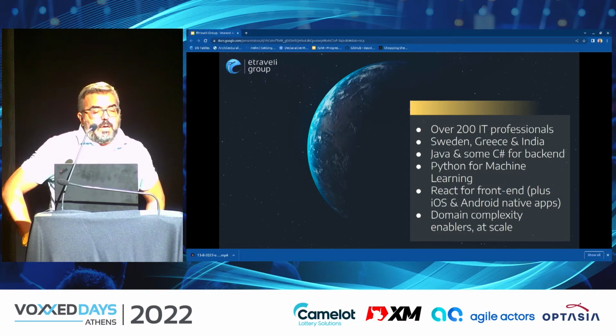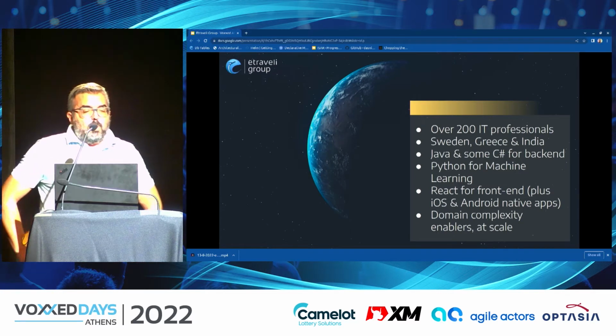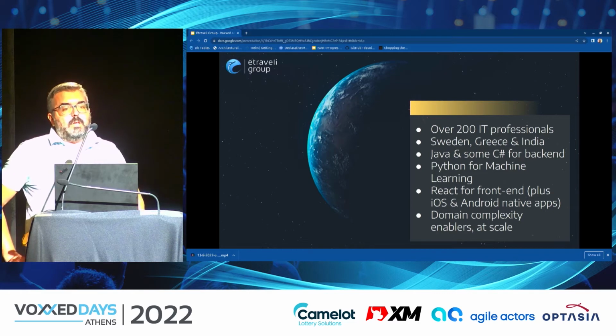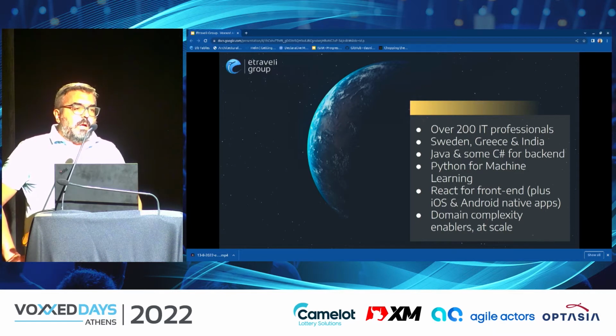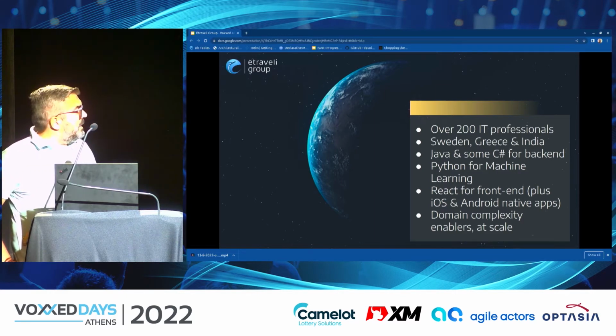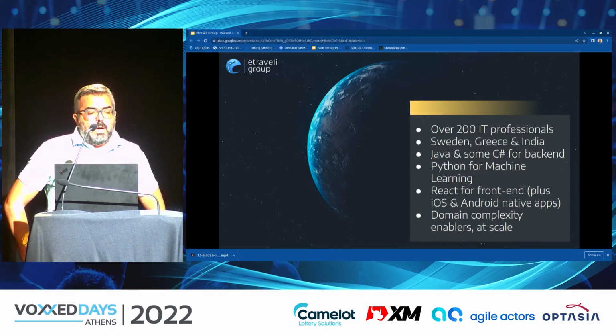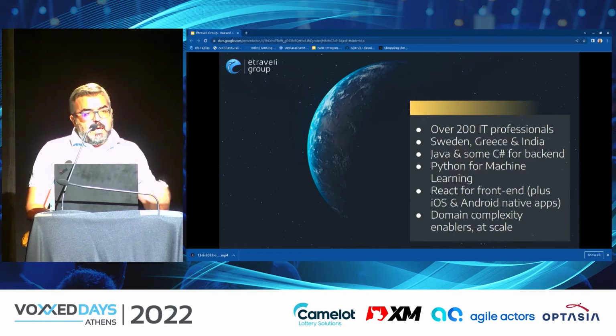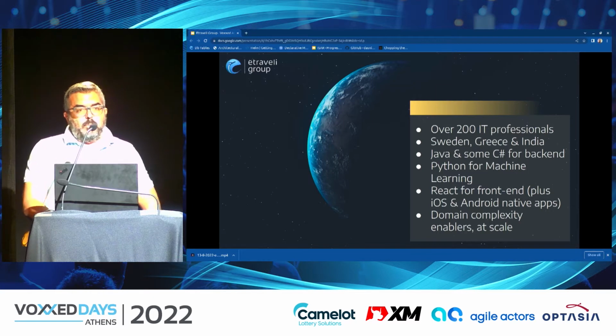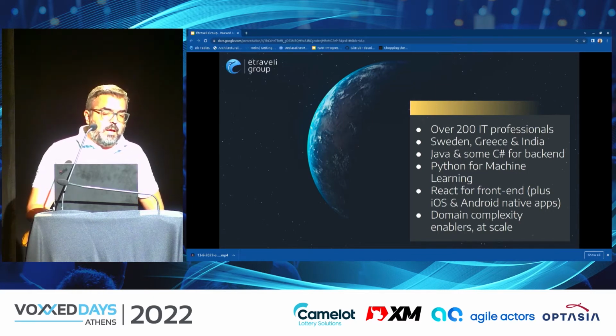On the technology part of our organization, we are more than 200 IT professionals, mainly software engineers and developers, and we have offices in Sweden, in Gothenburg specifically, in Athens, and in Pune, India. Our technology stack is mainly backend Java, and in some parts .NET, C#. We also have a big part of our platform that uses Python for machine learning. Our front end on the website is React.js, and we also have native mobile applications, iOS and Android.